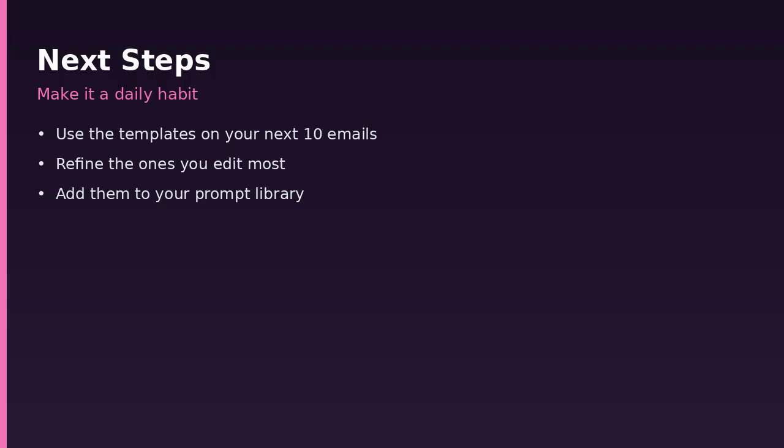Start today with the next email that would normally take more than 5 minutes. Run it through the appropriate template, review, send, and save the result. Repeat until the process feels automatic. This single habit compounds into hours saved every month, while protecting the quality of your professional relationships.